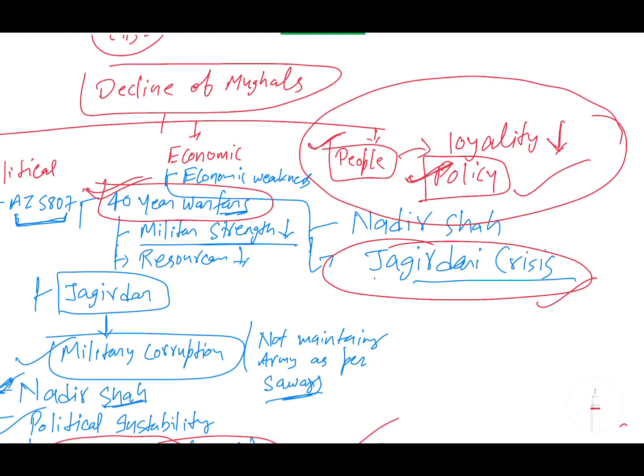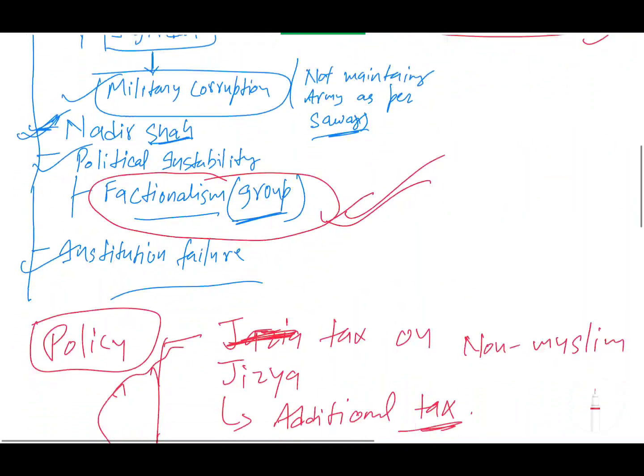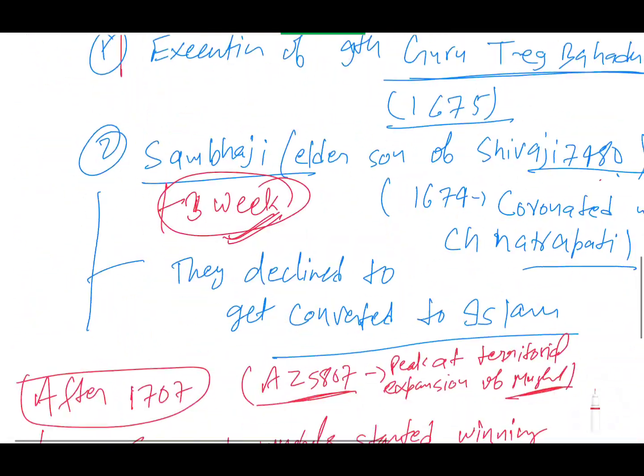On one hand you have seen that you lost military strength, which led to the Jagirdari crisis and military corruption, and anyway within 50 years all the territory was recaptured by the Marathas, and the Marathas emerged as the greatest power at that point of time. This is very clear. Now come to factionalism. How did factionalism start after that?